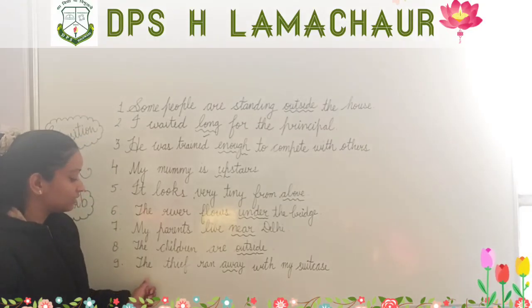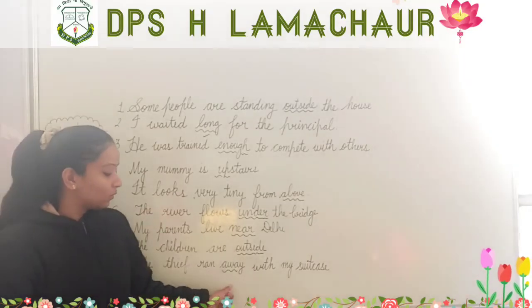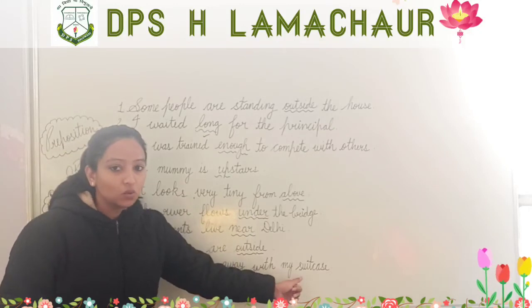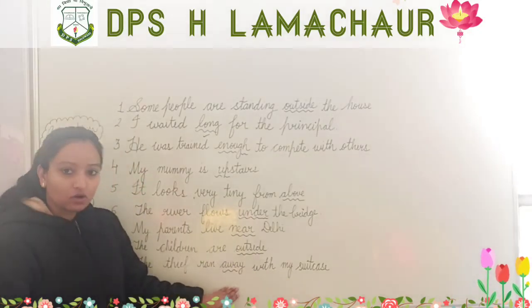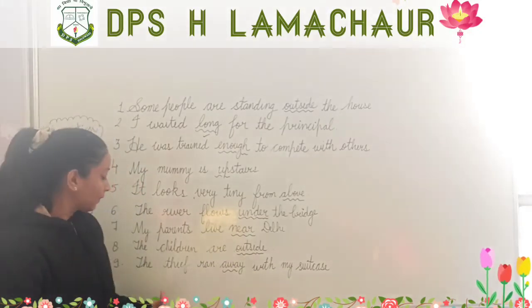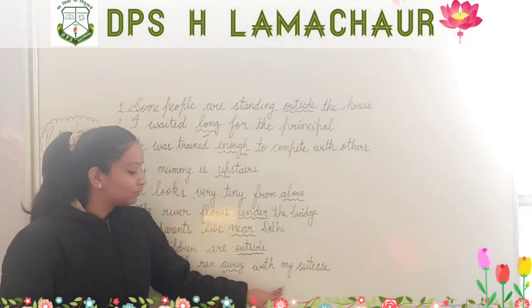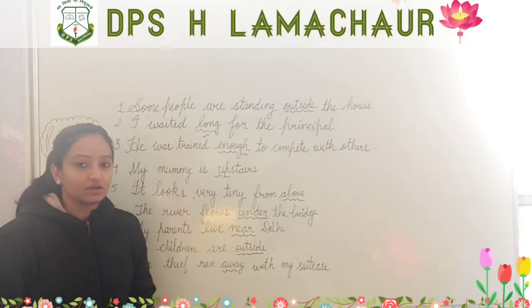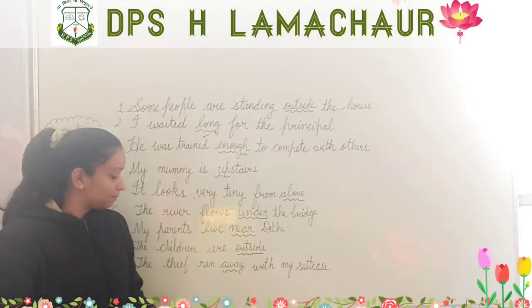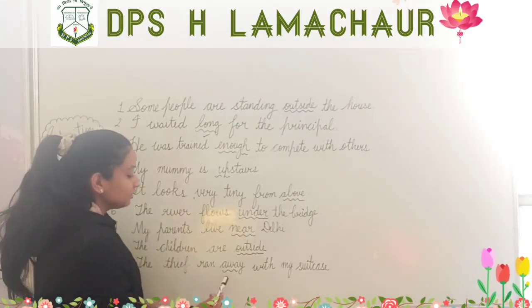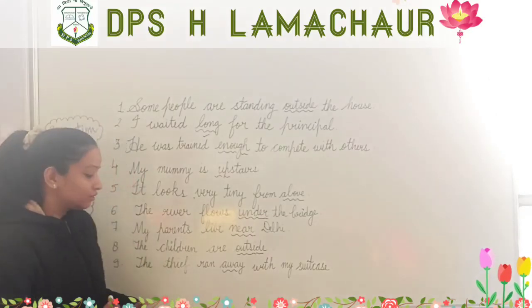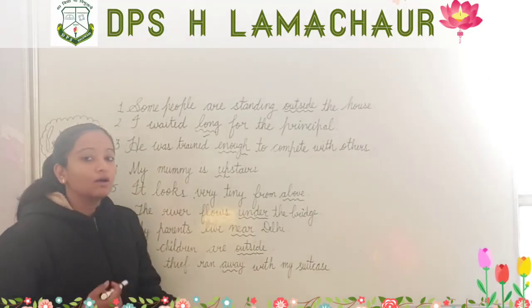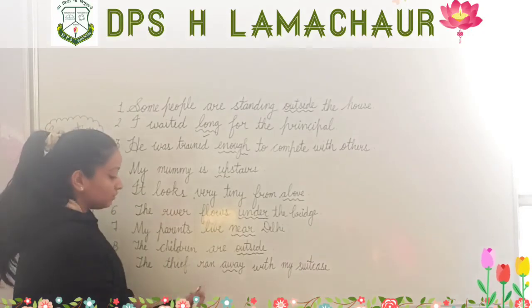Now the next is: the thief ran away with my suitcase. So now let us not read this word away. The thief ran with my suitcase. Does it make any sense? Yes, it is giving us a clear meaning. But when we are using this word away, it is giving us more information about the verb ran.